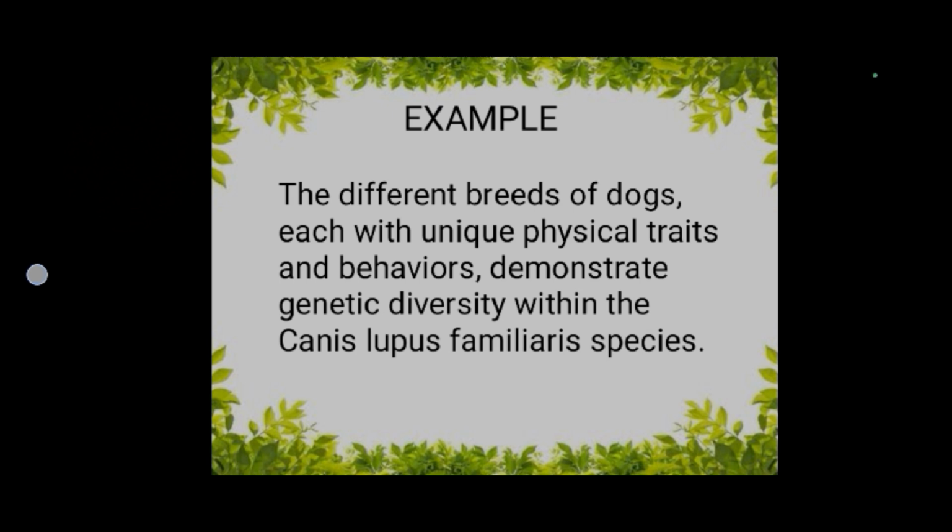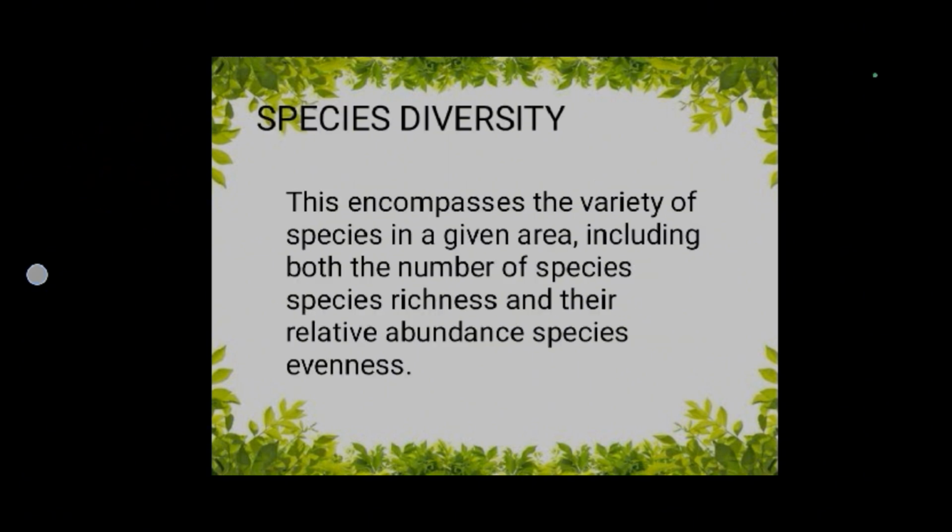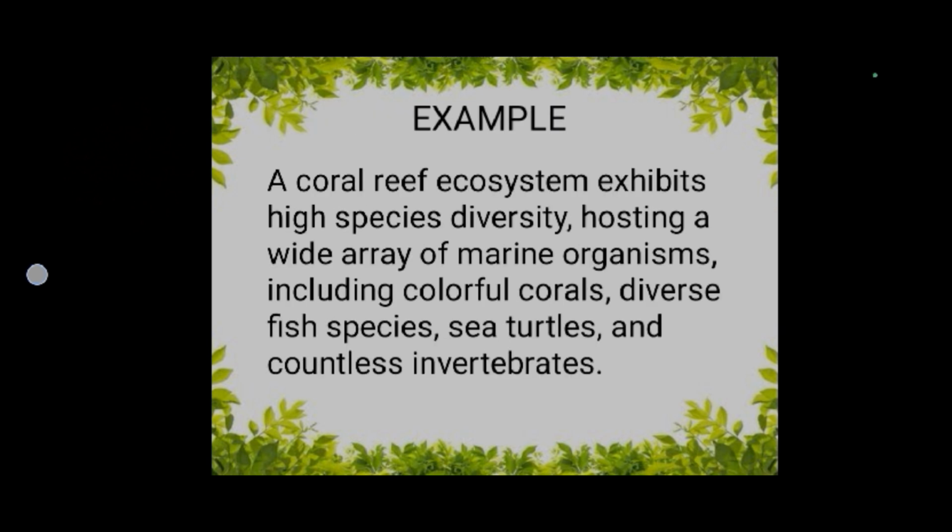Example, the different breeds of dogs, each with unique physical traits and behaviors, demonstrate genetic diversity within the Canis lupus familiaris species. Second one, species diversity. This encompasses the variety of species in a given area, including both the number of species, richness, and their relative abundance, species evenness. Example, a coral reef ecosystem exhibits high species diversity, hosting a wide array of marine organisms, including colorful corals, diverse fish species, sea turtles, and countless invertebrates.